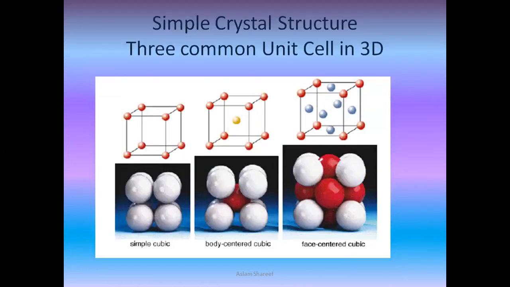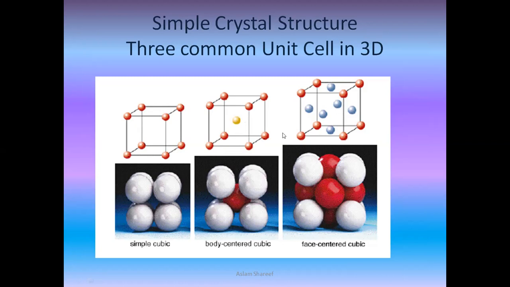So here we will be checking the three common crystal structures, which are very easily found. What are the three common crystal structures we have here? Simple cubic, where all the atoms or molecules are aligned at the corners. Only corners will have the molecules. Whereas in body centered, all the atoms, molecules or ions are aligned at the corners, besides one more additional at the center.